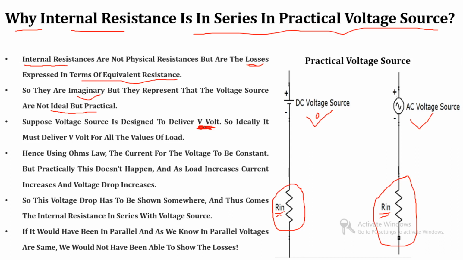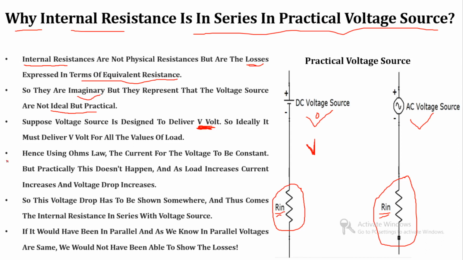Now that is the situation for the ideal voltage source. If we are talking about the practical voltage source, then this full V volt is not available across the load. If you measure the voltage by means of a multimeter, first you check the voltage across the source and then the voltage across the load. You will find that the voltage across the load is somewhat less than the voltage across the source. Clear? So that is the main difference between the ideal voltage source and the practical voltage source.